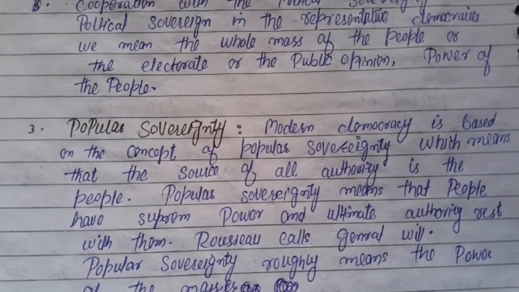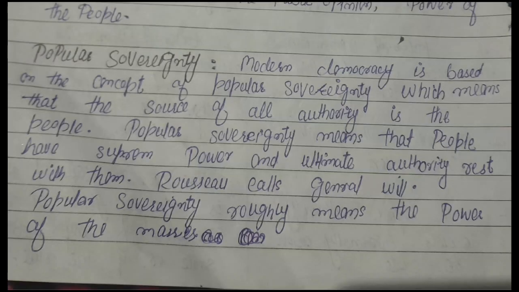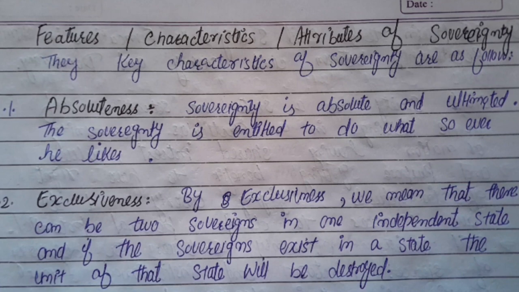Popular sovereignty. Modern democracy is based on the concept of popular sovereignty, which means that the source of all authority is the people. Popular sovereignty means the people have supreme power and ultimate authority rests with them. Rousseau's general will. Popular sovereignty roughly means the power of the masses.